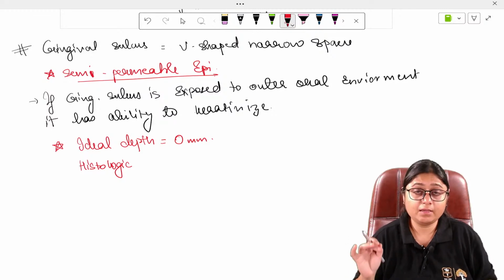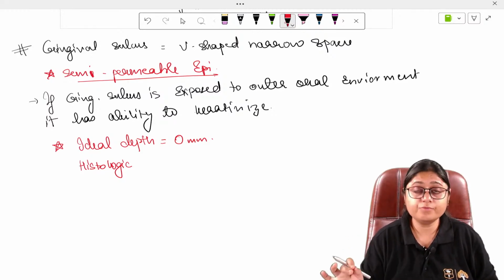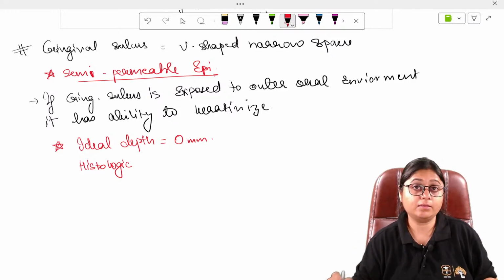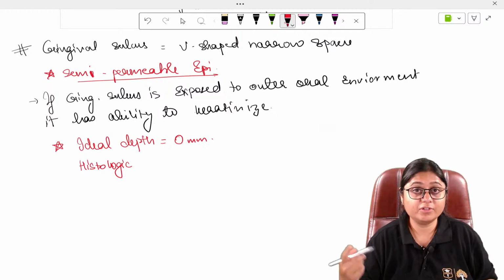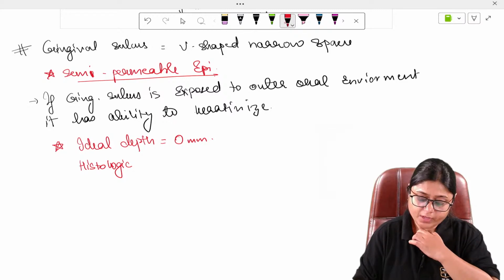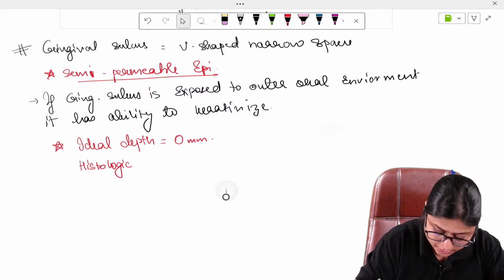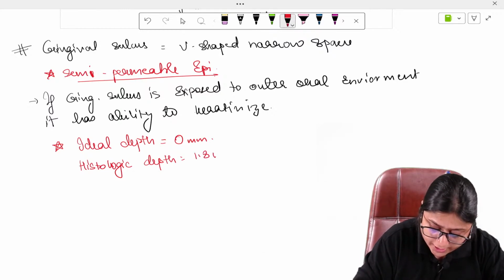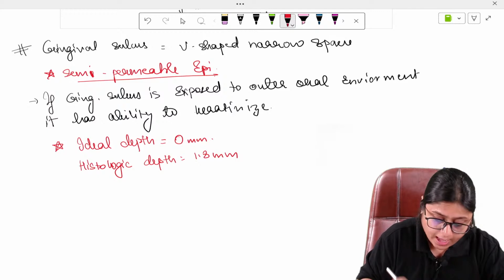So just after this class, those of you who have not made a 20th book, make a 20th book and write all the important points there, the things which you can forget, which are volatile. Write those points in your 20th book. Okay, guys? Okay, the histologic depth of the gingival sulcus is 1.8 mm.